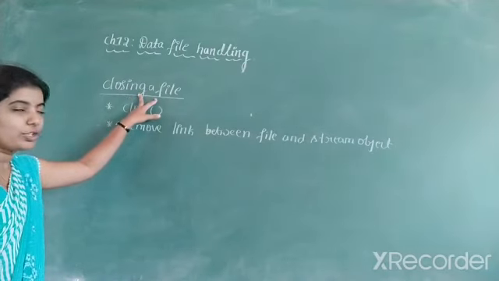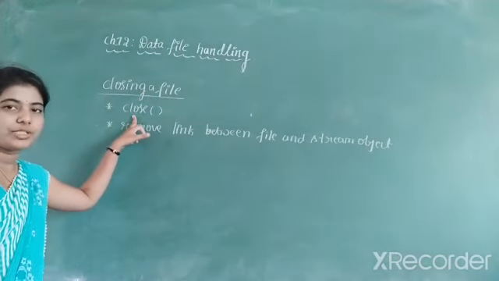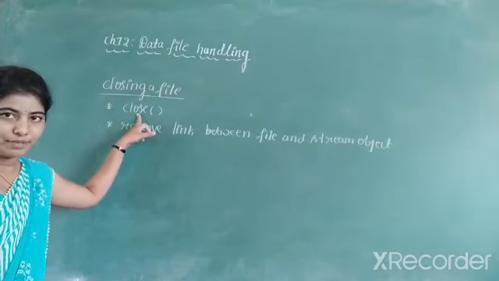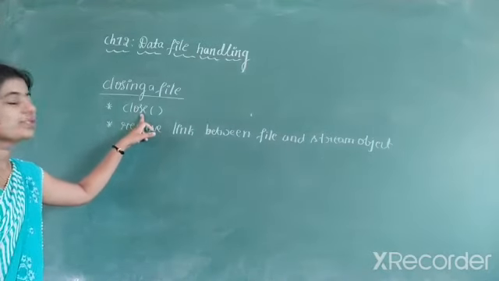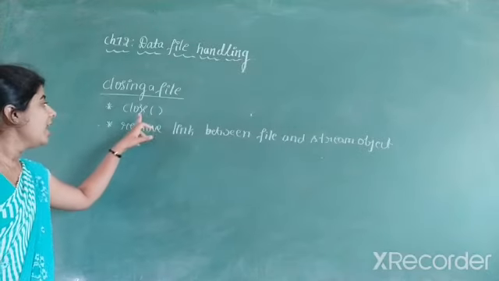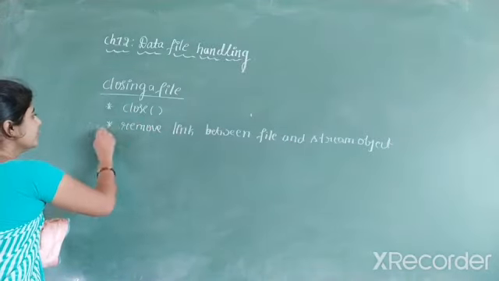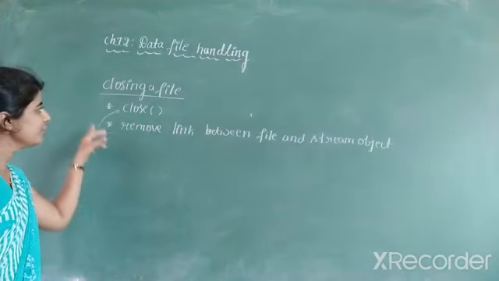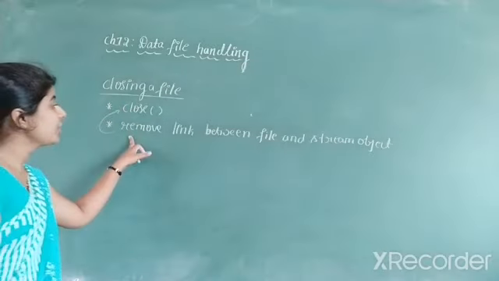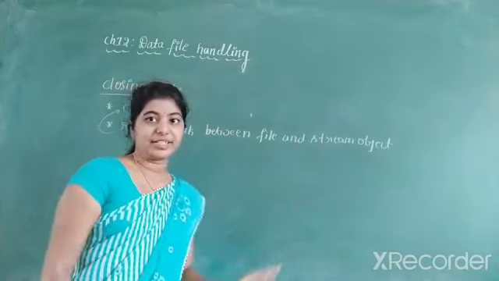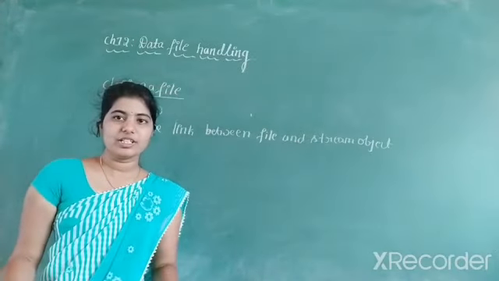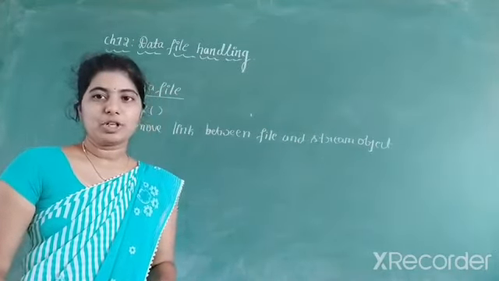Means if you want to close a file, you have to use a member function called the close member function. Closing a file can be performed by using a function called close. When you execute this close function, it will remove the link between the file and the stream object. When the link is removed between these two, then the file will become closed.